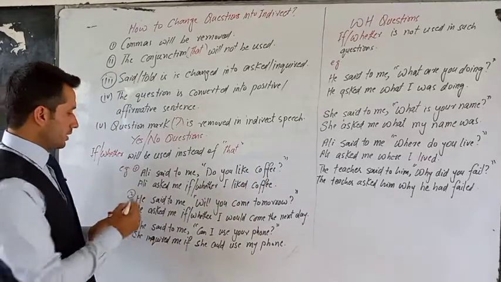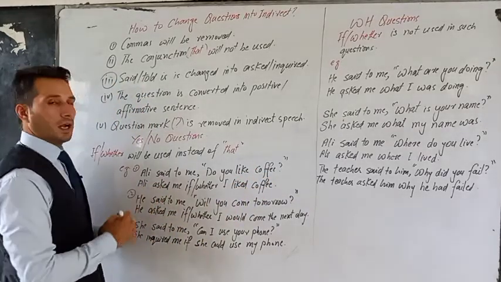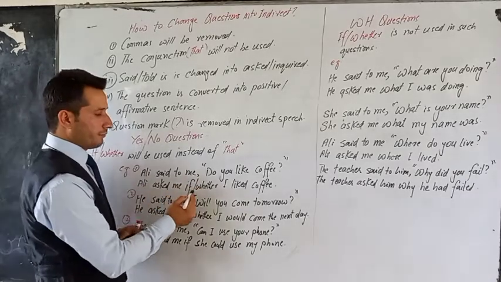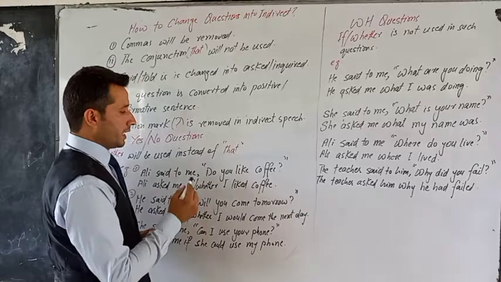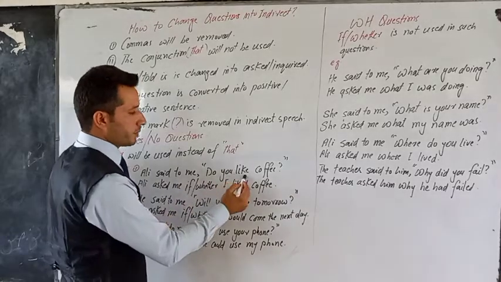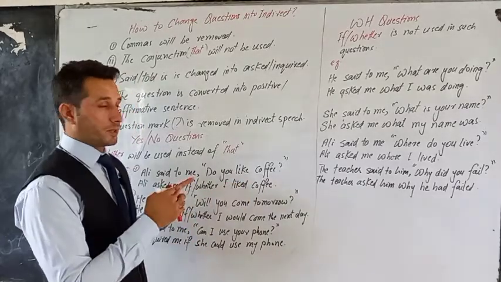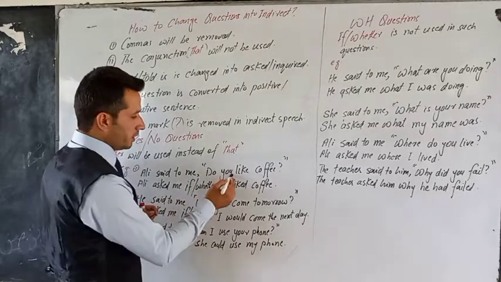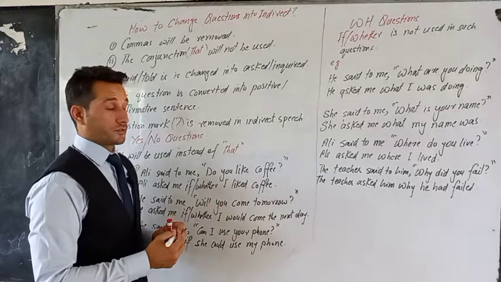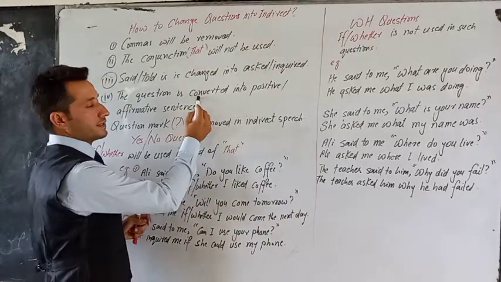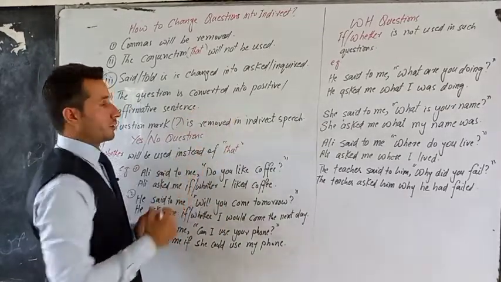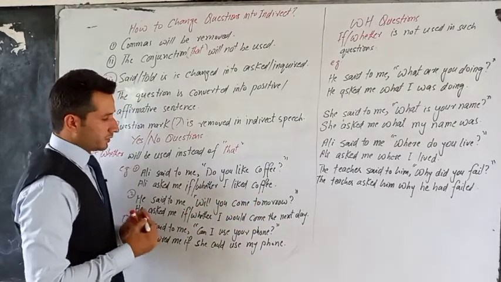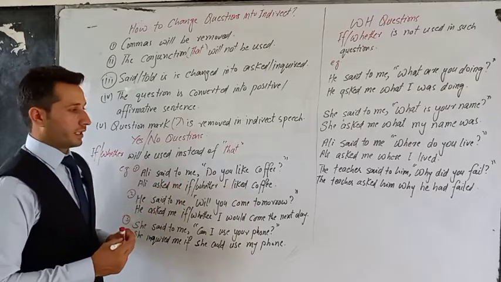So now when we change it, "Ali asked me," said becomes asked. If or whether, any one of them. Ali asked me if I liked coffee. Now, if you look here, this is present simple tense, and we had discussed previously that present simple tense becomes past simple. So here it becomes the second form of the verb, past simple. And another thing, we discussed that the question is converted into a positive sentence. So here you can see that is the positive sentence of past simple tense. So that is how it is converted into an indirect question.